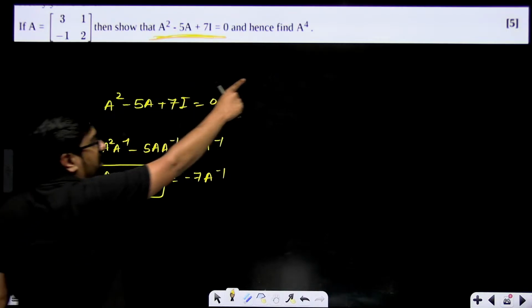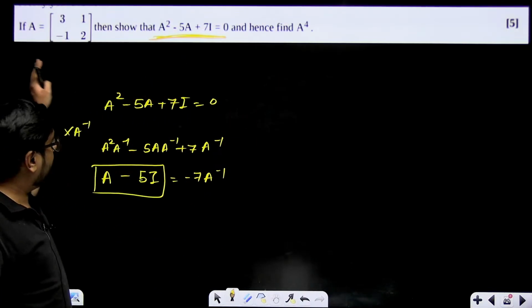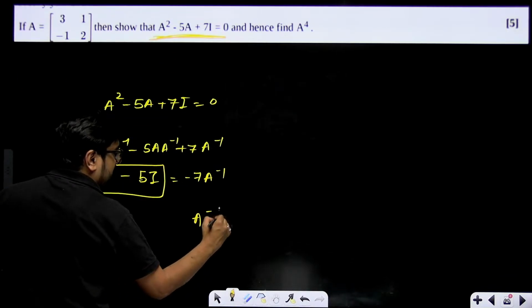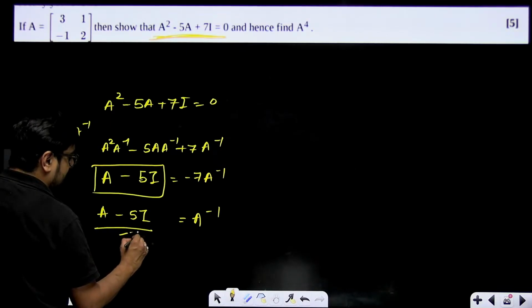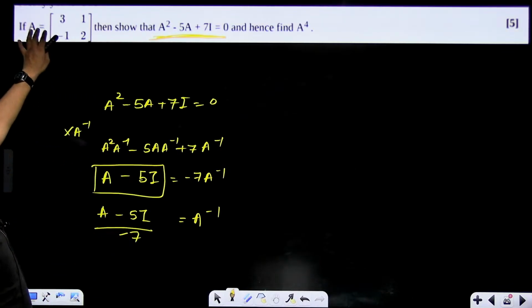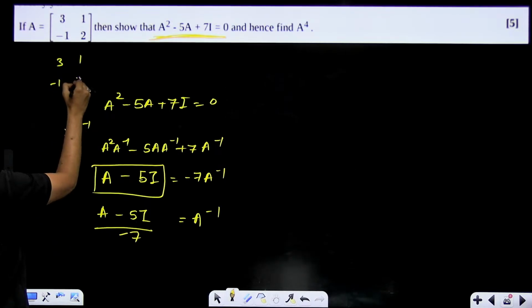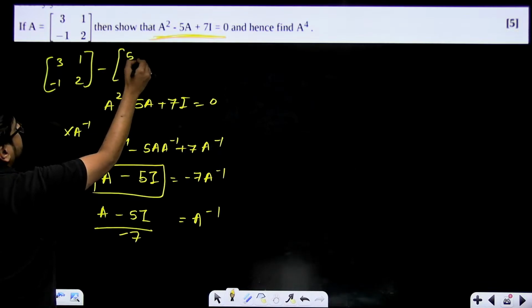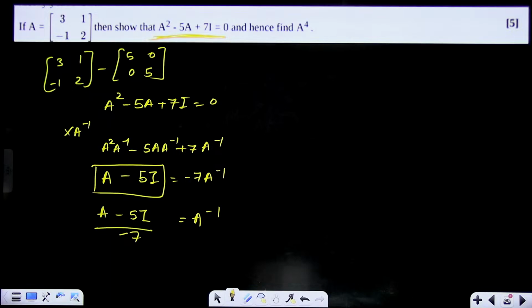Suppose instead of A inverse, if they ask you A to the power 4 using this equation, then multiply the entire equation with A inverse. Now from here, your A inverse will come out equal to (A minus 5I) divided by minus 7. And A minus 5I is not difficult, because A minus 5I will be what? 3, minus 1, 1, 2 minus 5 times of identity matrix, that means 5, 0, 0, 5. Right? This will become A minus 5I. This divided by 7 will become your A inverse directly.